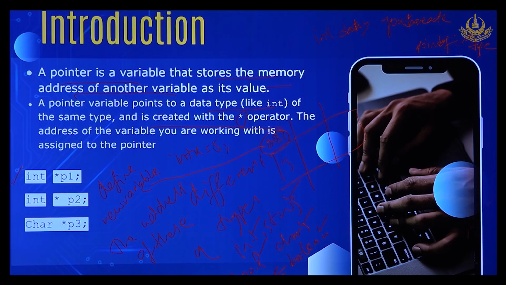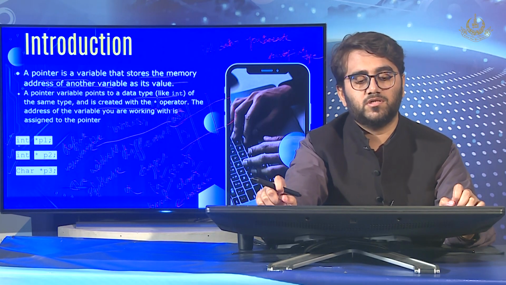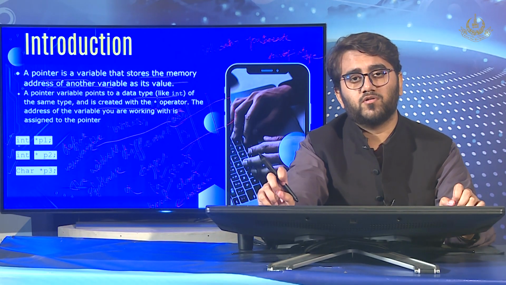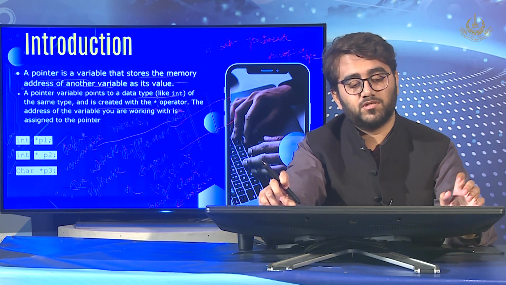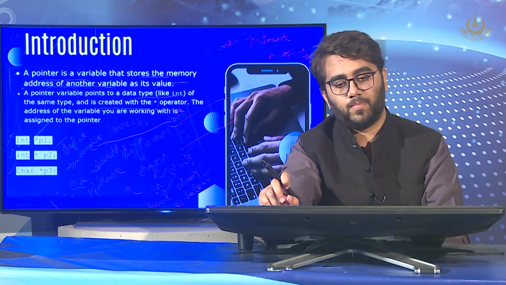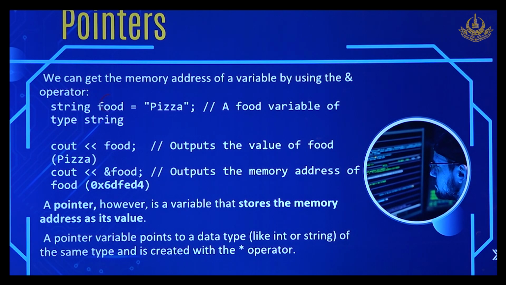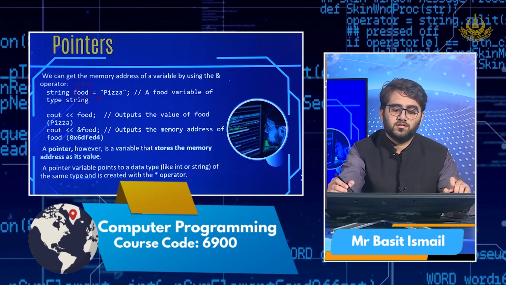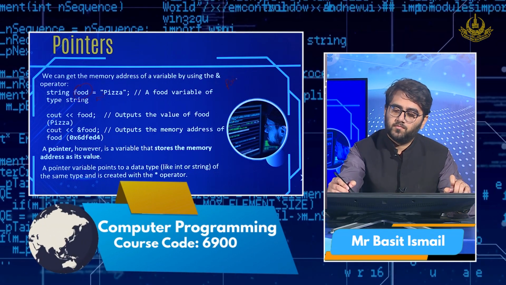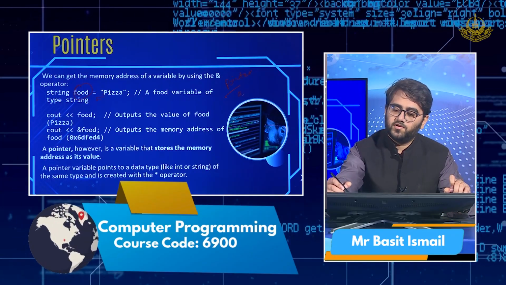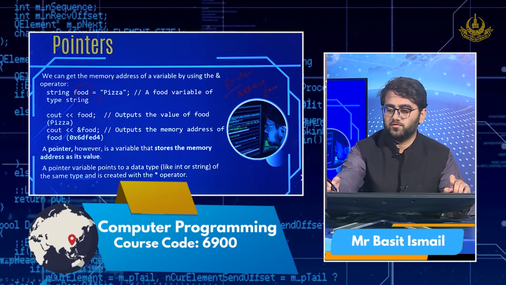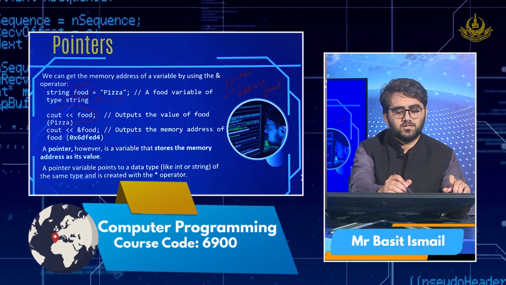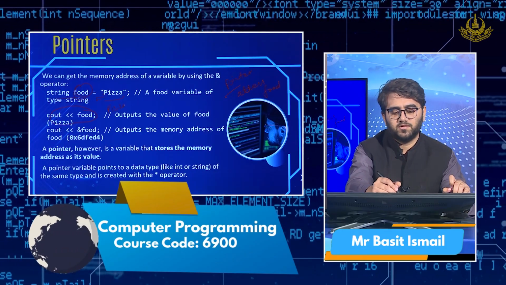Okay, so here we have been given a couple of examples of different types of pointers. First, we have two different pointers, each pointing to different variables, and then we have a pointer of character type, which points towards a character variable. If we declare a string with the variable name food and set it equal to pizza, we can use a string type pointer to get the address of that particular food. So here it has declared a string food equal to pizza. We are just outputting the value of food. Here pizza will get printed.